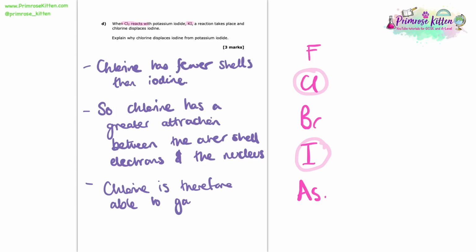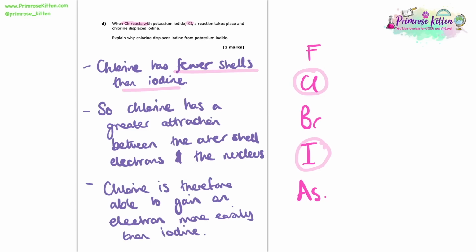So if we think back here and just recap what I've said to get our 3 marks for our explanation as to why chlorine will displace iodine, we can see that chlorine has fewer shells than the iodine, which means that the chlorine has a greater attraction between the outer shell electrons and the nucleus.